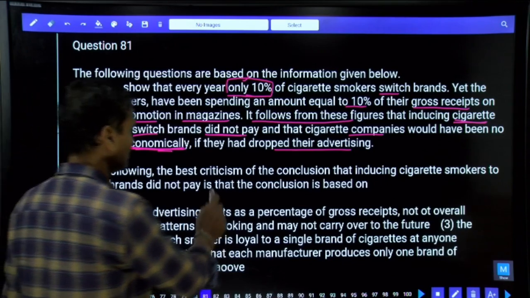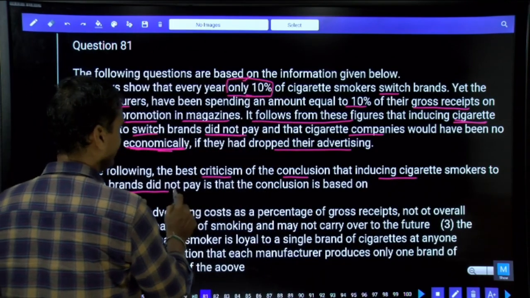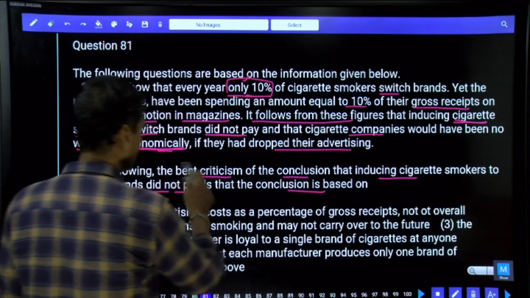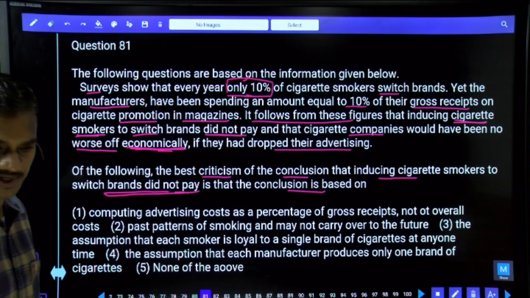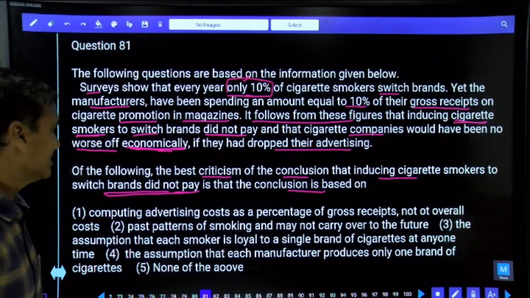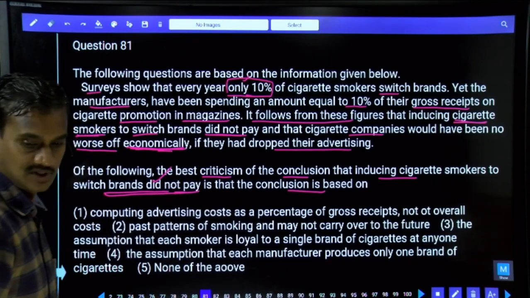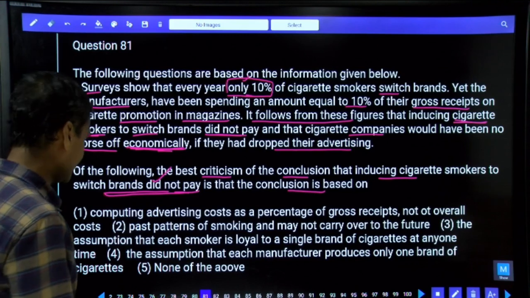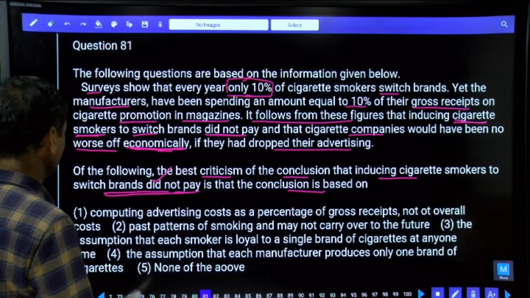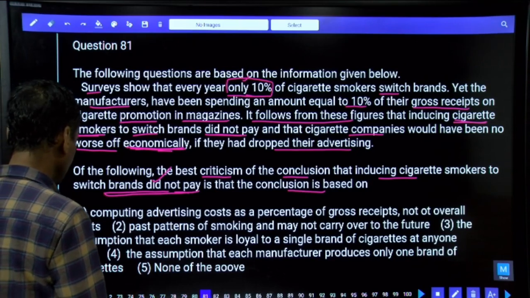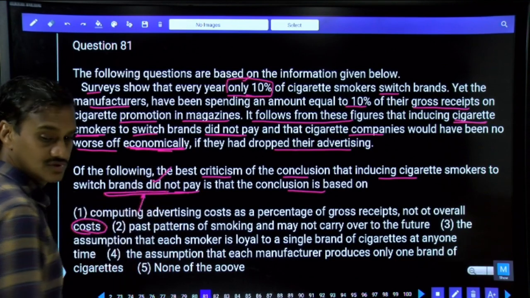Then, on the following, the best criticism of the conclusion that inducing cigarette smokers to switch brands did not pay is based on what? Now, what is the final conclusion? Inducing the cigarette smokers to switch brands did not pay. That is the final conclusion. And he has come to this conclusion based on which information? That's what he's asking about. Tell me what is your answer here. Computing advertising cost as a percentage of gross receipts, not total overall cost. Now, is he talking anything regarding this one? Based on this information, this person has come to this conclusion? No.